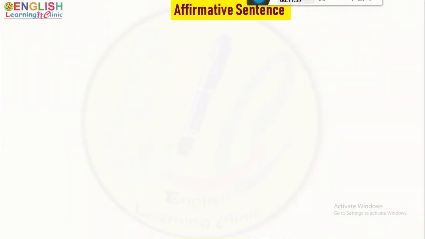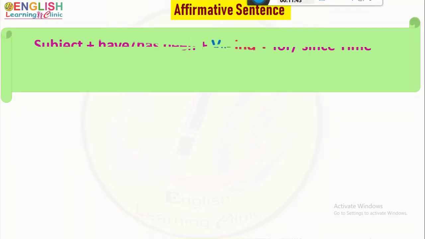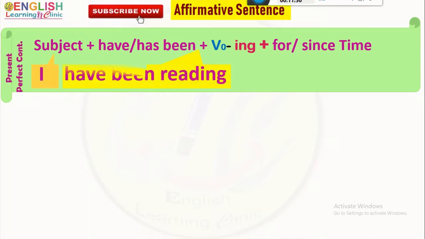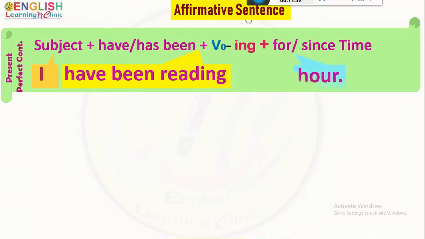With the present perfect continuous form of the verb, the affirmative assertive structure is that, and the constructed sentence is subject I, verb have been reading for an hour. For is used before period of time.